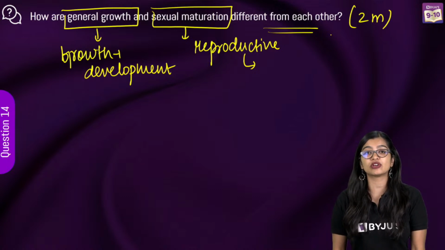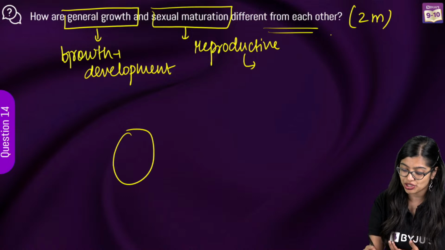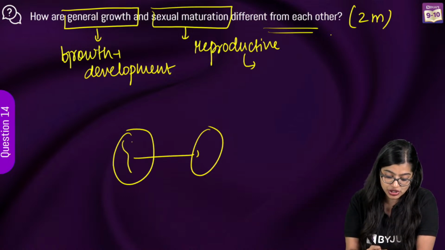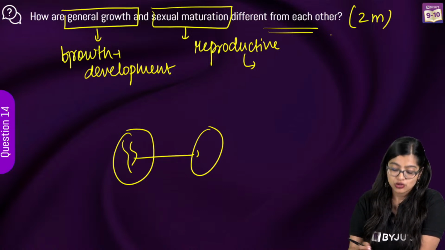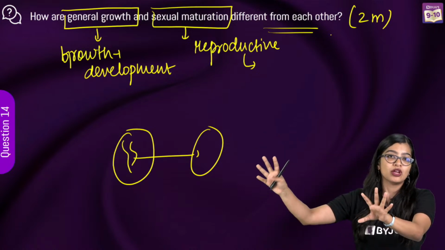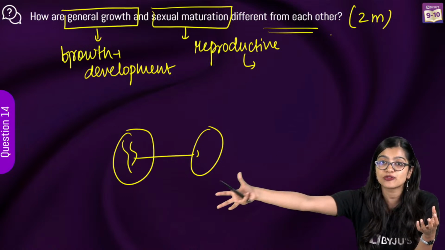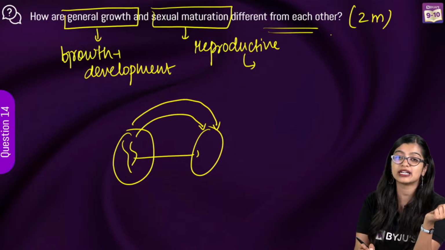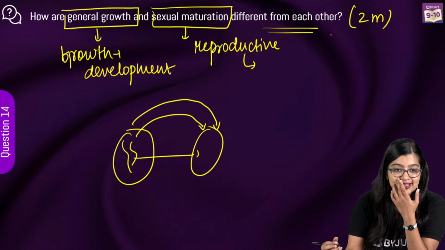Ma'am, what is the importance of DNA copying in reproduction? See, DNA copying is essential because if you want an offspring to be produced, it should have the genetic information, right? And it should have all the information from the parent. So you cannot give the existing DNA to the offspring and say, okay, now you go. No, right? A copy of that information needs to be made so that the offspring can be produced. Which is why DNA copying is essential, because a copy of the DNA is what goes to the offspring. Yes?